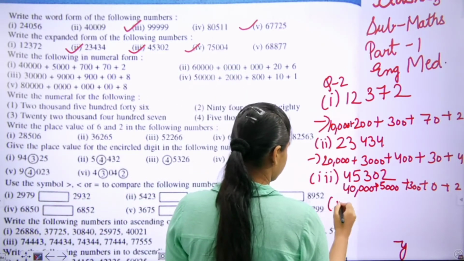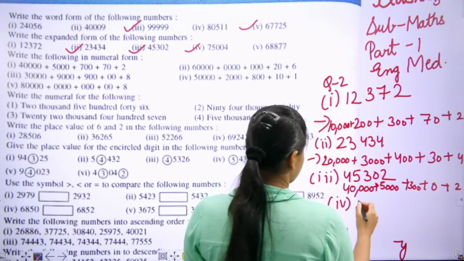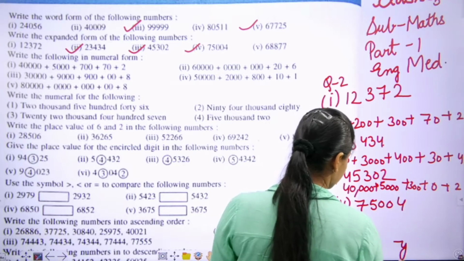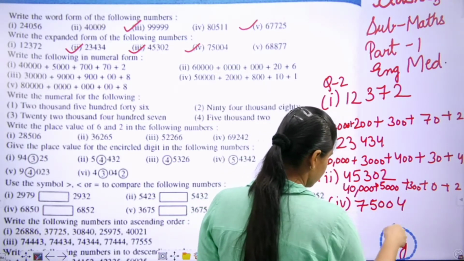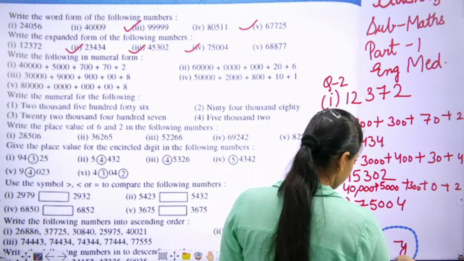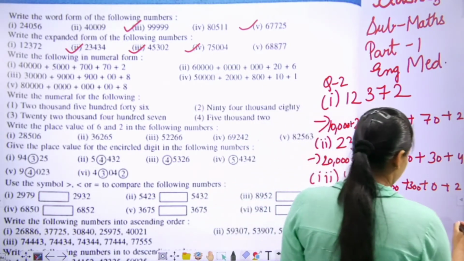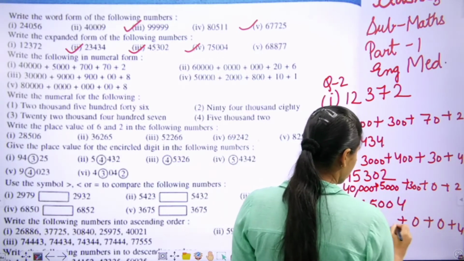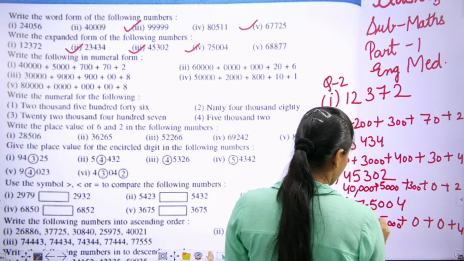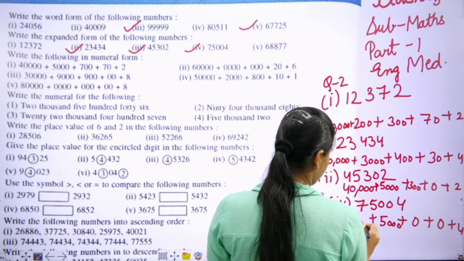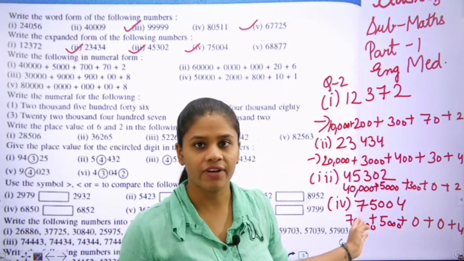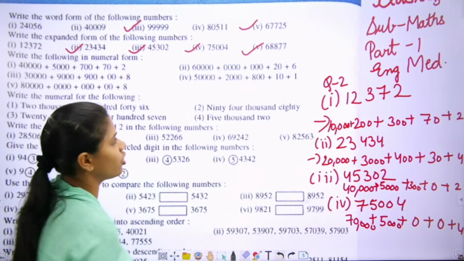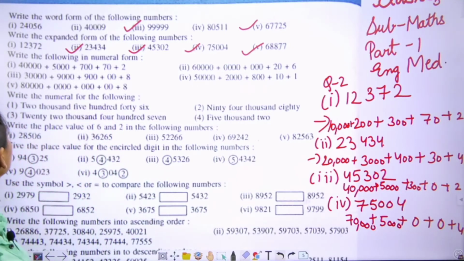Fourth, 75,004. Ones, tens, hundred, thousand, then 10,000. That is 75,004. Students, this part is your homework. You have to do yourself. Move to the next one.